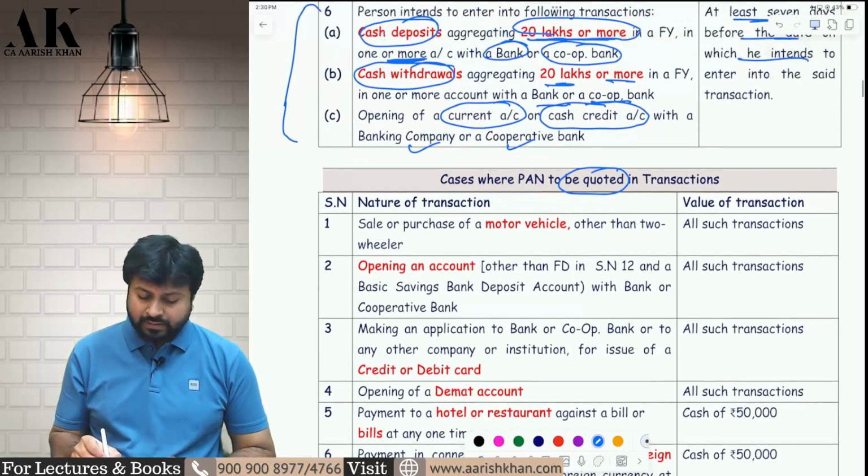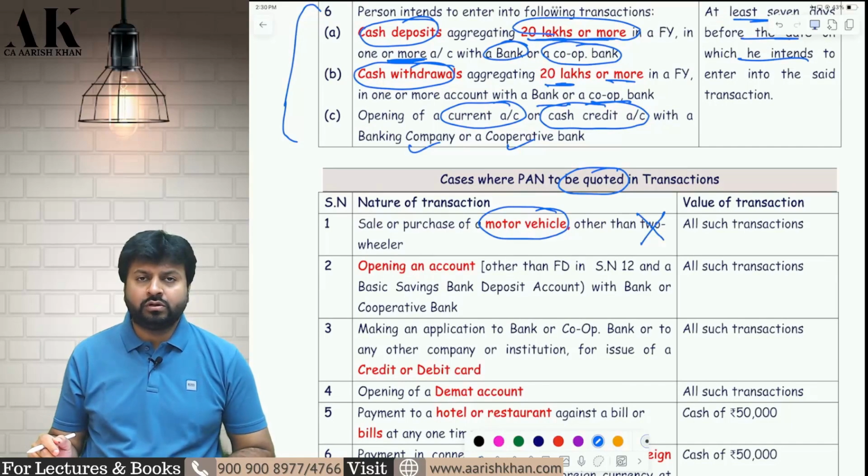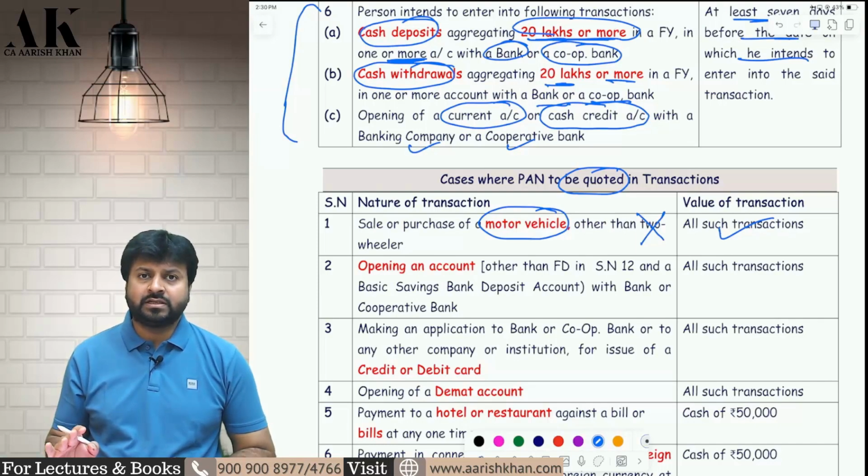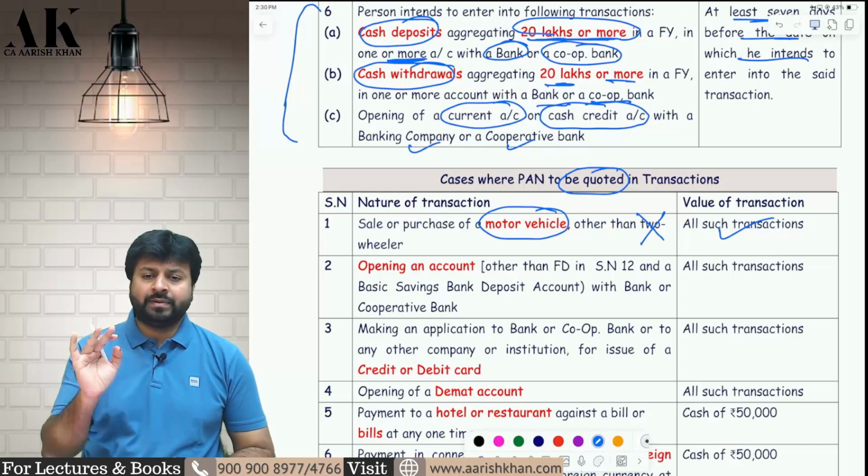Okay. Suppose you are purchasing or selling a motor vehicle other than two-wheeler. For two-wheeler, you need not quote the PAN. For all other vehicles, you have to quote the PAN. All transactions means irrespective of the amount for which the vehicle is purchased or sold. The vehicle is of 5 lakhs or 5 crore, it doesn't matter, you have to quote the PAN.